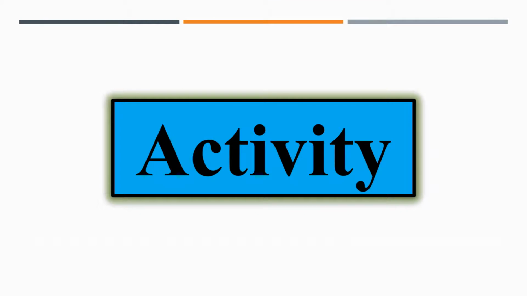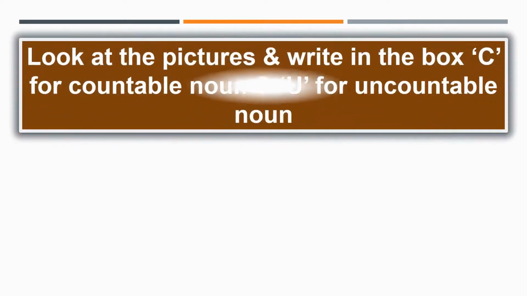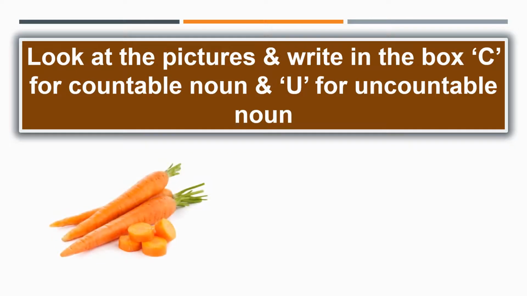So children, we will see one activity to clear your concept of countable noun and uncountable noun. So let us begin the activity. The question is, look at the pictures and write in the box C for countable noun and U for uncountable noun. So children, look at the first picture.